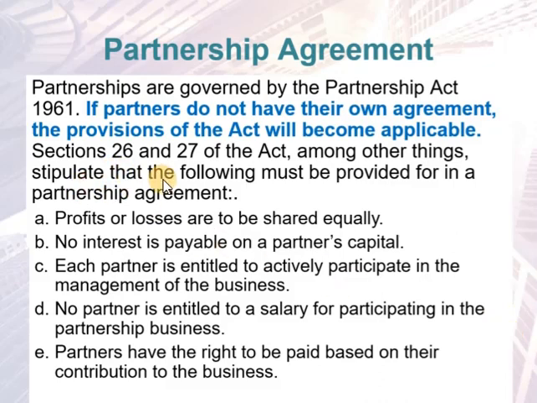Section 26 and 27 of the Partnership Act 1961, among other things, stipulated that the following must be provided for in a partnership agreement. First, the profit and losses are to be shared equally. No interest is payable on the partner's capital. Okay, for example, just now, if the partner contributes a building or vehicle, the partner cannot charge interest to the company.